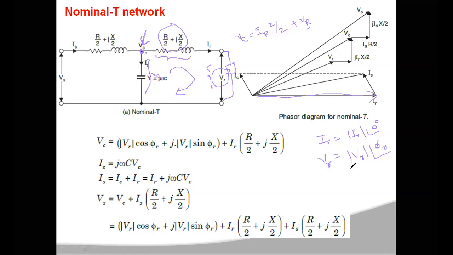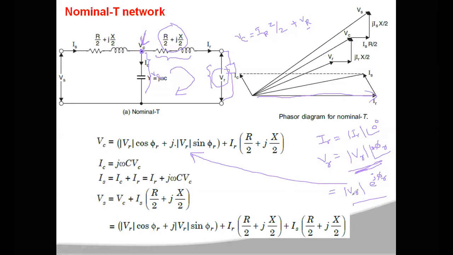So for an inductive load, current is lagging the voltage, but you can also say that voltage is leading the current. So here you will have a plus sign for this angle. Now this equation can also be expressed as magnitude of VR into e power j phi R. This can be written in polar format as magnitude of VR at angle phi R. So e power j phi R can be written as cos phi R plus j sin phi R.